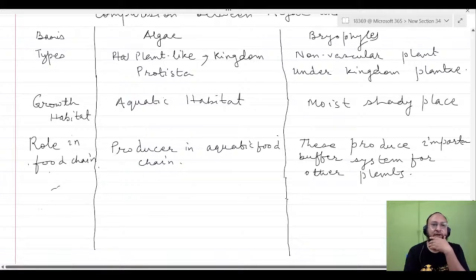Now cell composition. Maybe unicellular or multicellular.